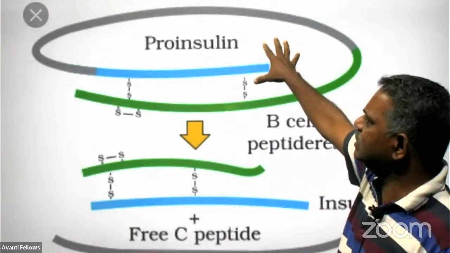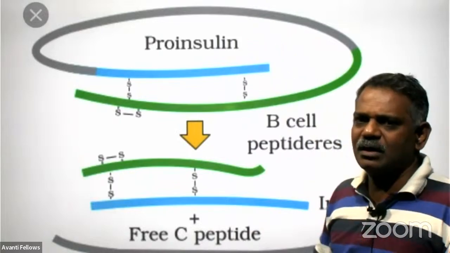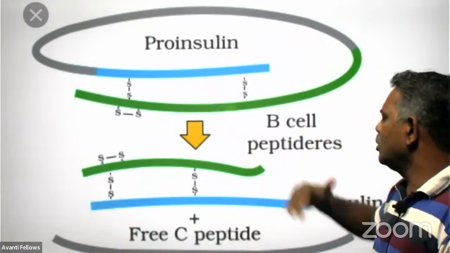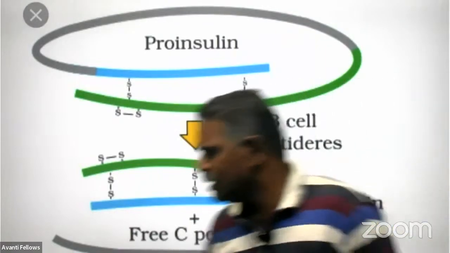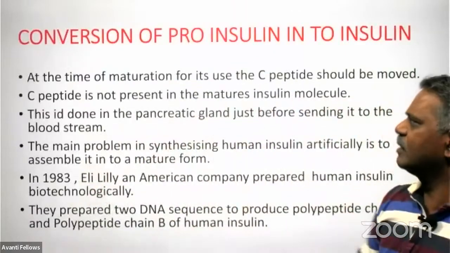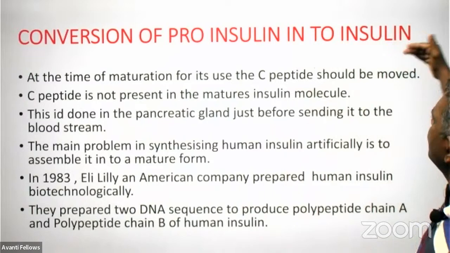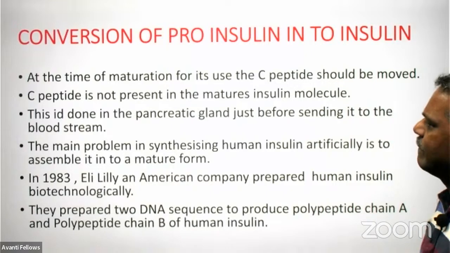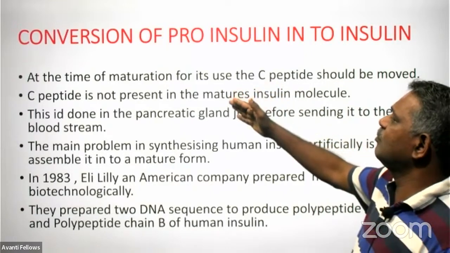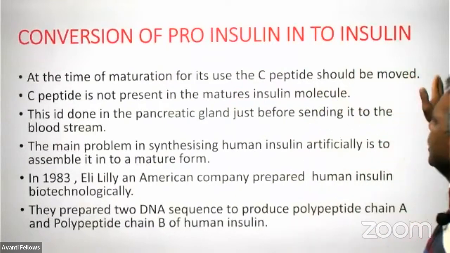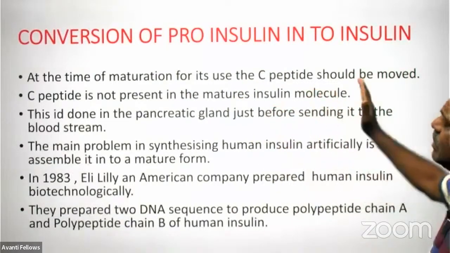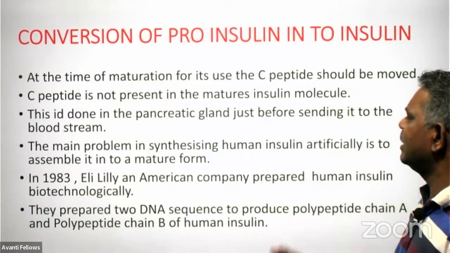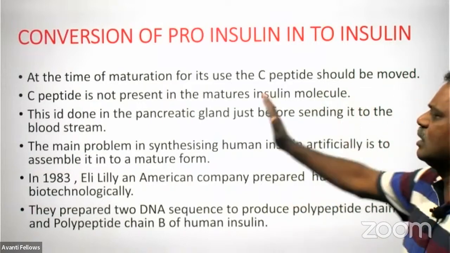Actually, the pancreas is producing this insulin in the form of proinsulin and storing it. But at the time of releasing, it removes the C polypeptide and converts it into a functional insulin that only will be released into the blood and taken everywhere. That is the conversion of proinsulin into the active functional insulin only. See, at the time of maturation for its use, C-peptide should be removed, and C-peptide is not present in the matured insulin, the functional insulin. This is done in the pancreatic gland itself just before sending it to the bloodstream.